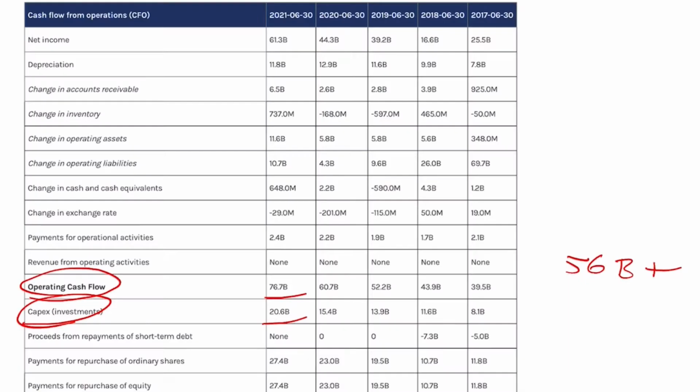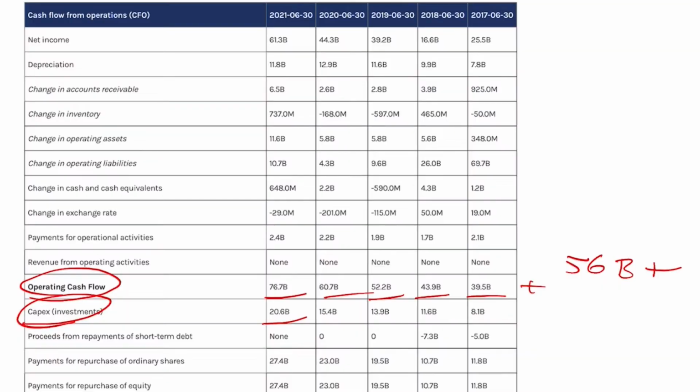I like that. We can also see that the operating cash flow went from $39.5 billion up to $76.5 billion, and the numbers have been growing steadily every year. I like it. We can also see that the capital expenditure has grown every year. I like it. That is positive. I like that they continue to invest in the business.